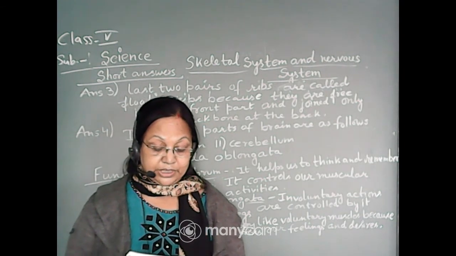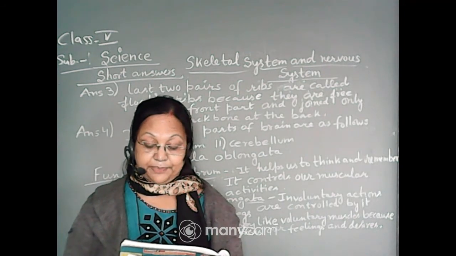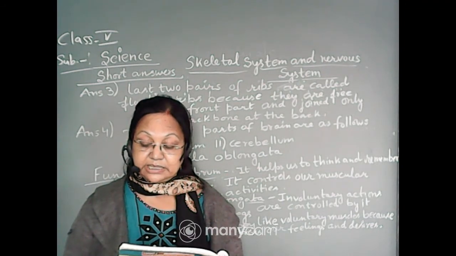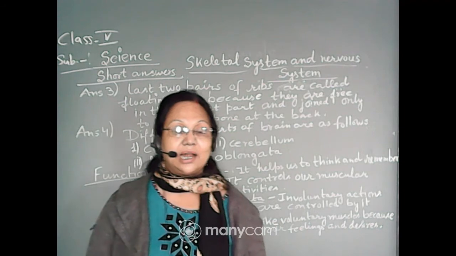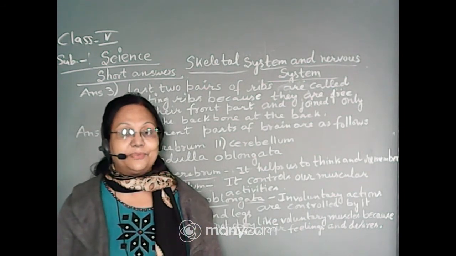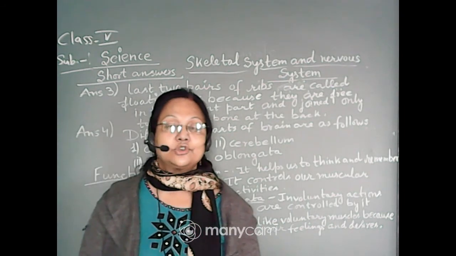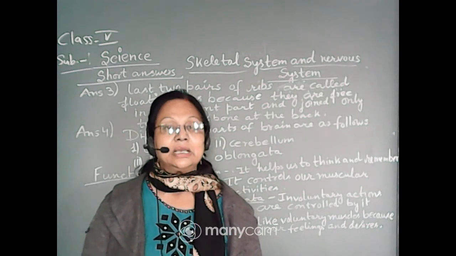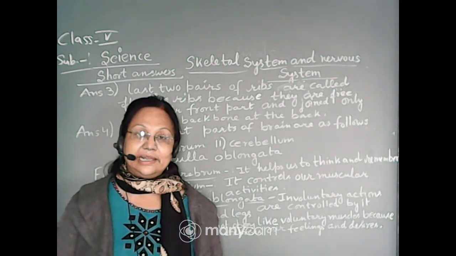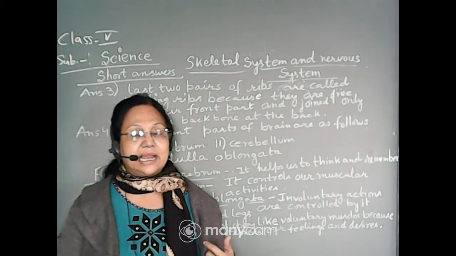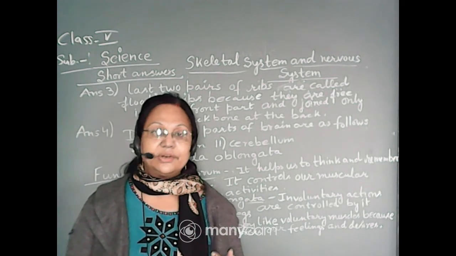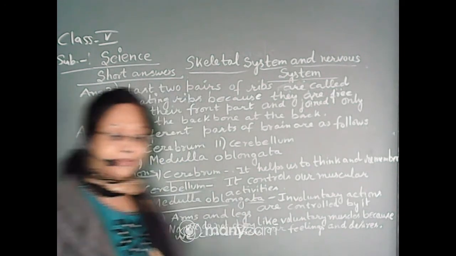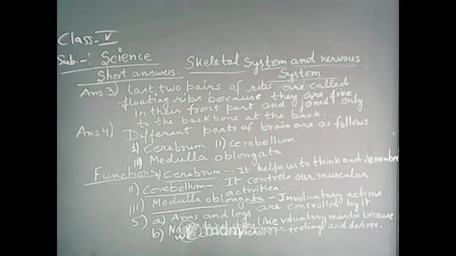Now the second question: should we also obey our parents' advice like voluntary muscles? Why and why not? We are not just a part of our body, we are not like a machine, so we cannot obey all the time. Sometimes whatever our feelings and desires are, we can express them to our parents. So I have framed all the answers, you see and write them down from here.